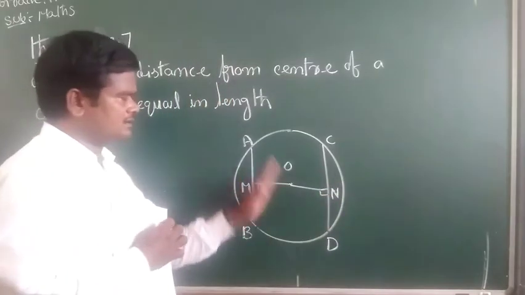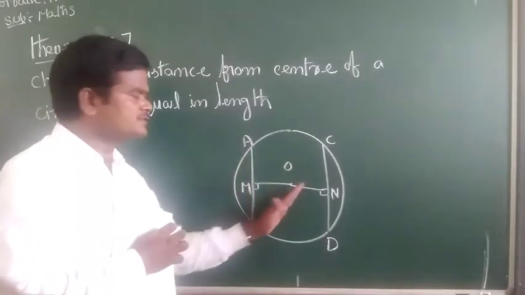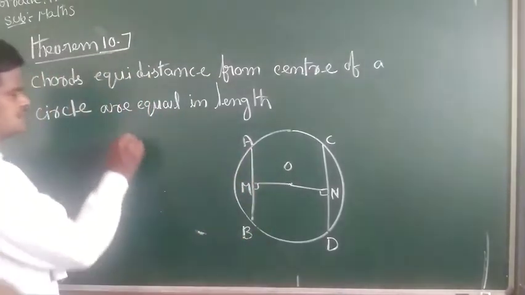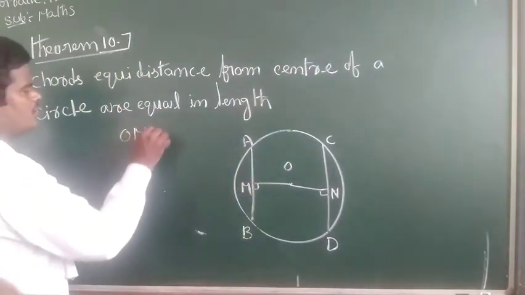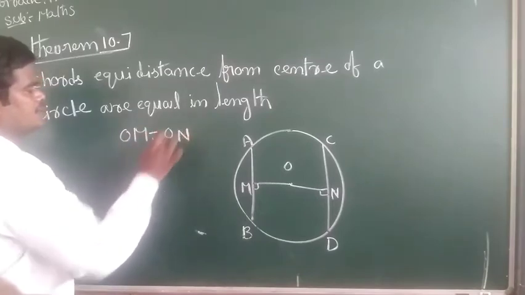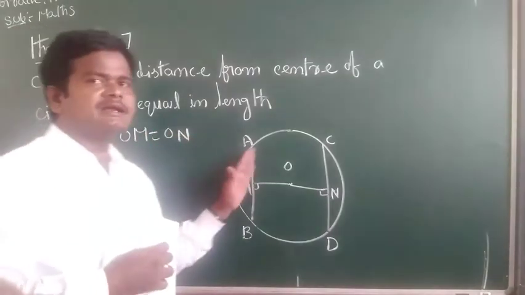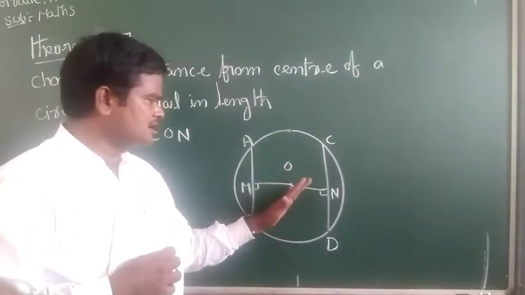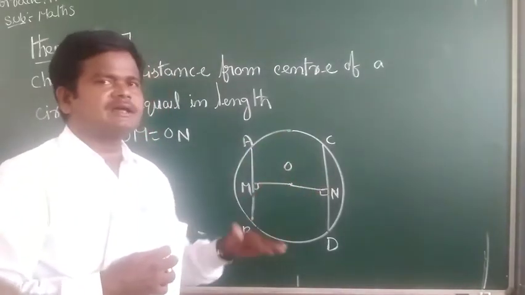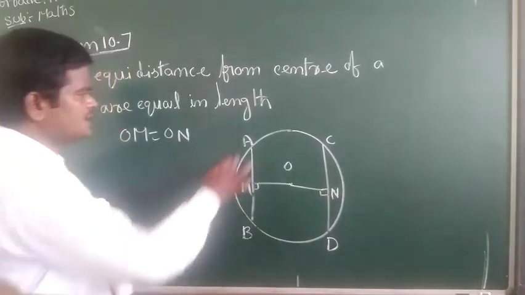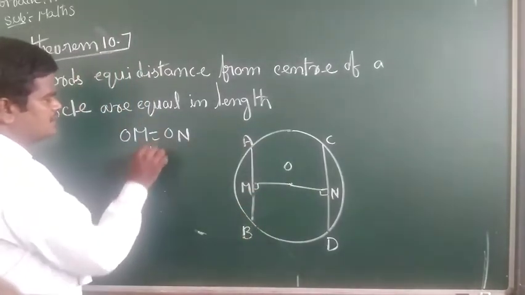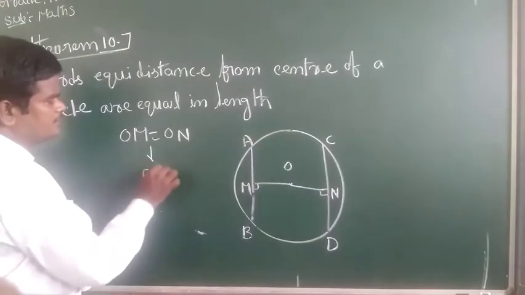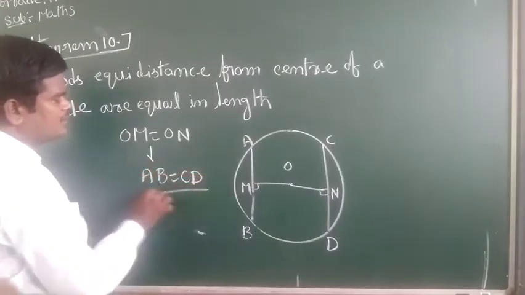Here these two chords are equidistant from the center. That means OM equals ON, so they are equal in length. So AB equals CD.